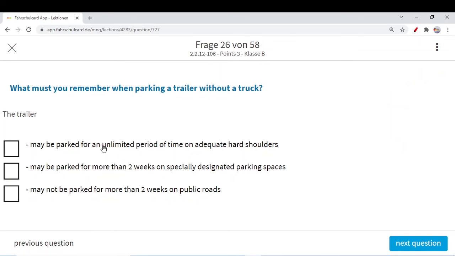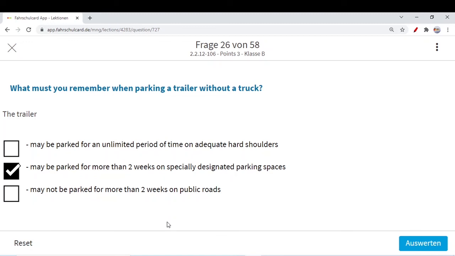The trailer may be parked for an unlimited period of time on an adequate hard shoulder. No, the hard shoulder is sometimes a part of the road. You cannot park over there for unlimited time. This option is not correct. May be parked for more than 2 weeks on specially designated parking spaces. This option is correct. If you have designated parking spaces, you have paid for it,